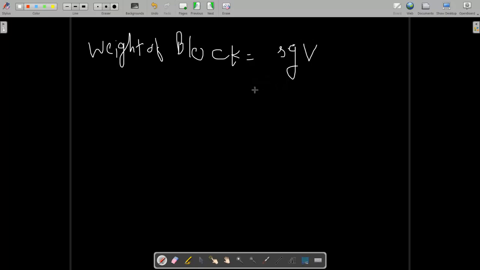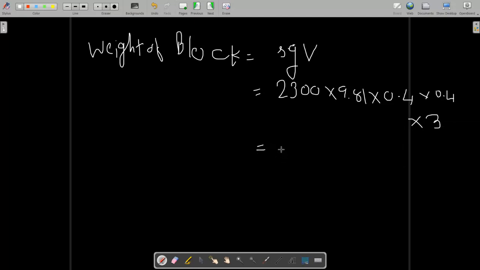The density is given as 2300, g is equal to 9.81, and the volume is 0.4 meter by 0.4 meter multiplied by 3 meter. When you solve this, you will get 10,830.24 Newton. This is the weight of the block.